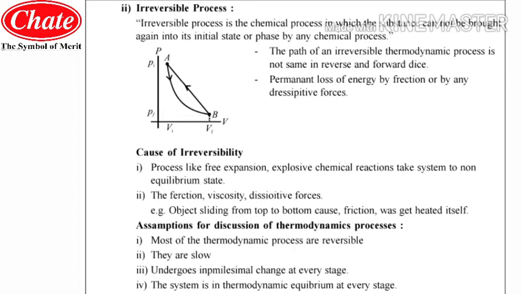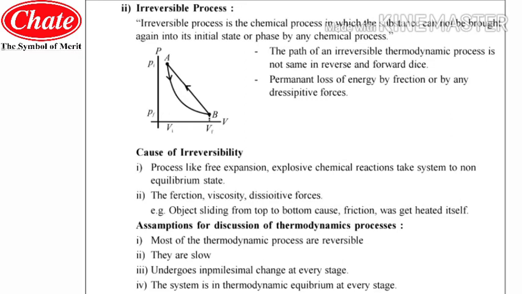Now we will see the assumptions for discussion of thermodynamic processes. So the first assumption is that most of the thermodynamic processes are reversible. Means as far as the thermodynamic processes are concerned, most of them are reversible, so there will not be any irreversibility. That's why this is the assumption.